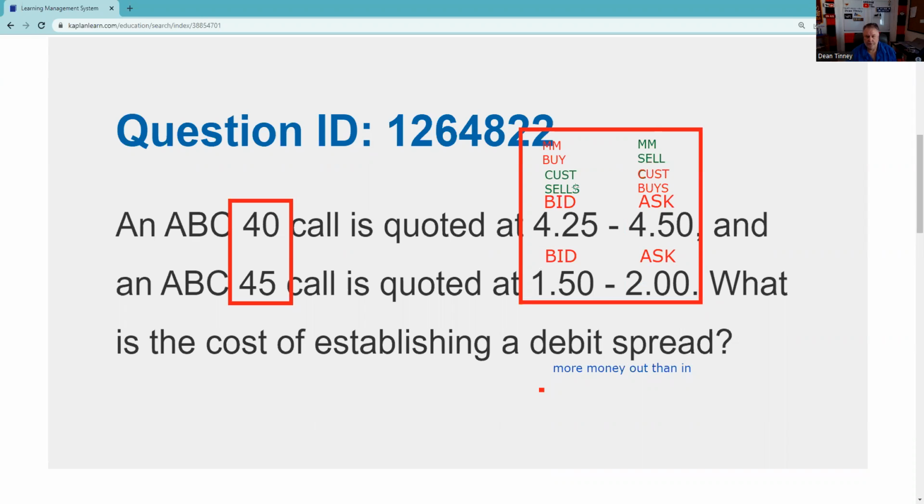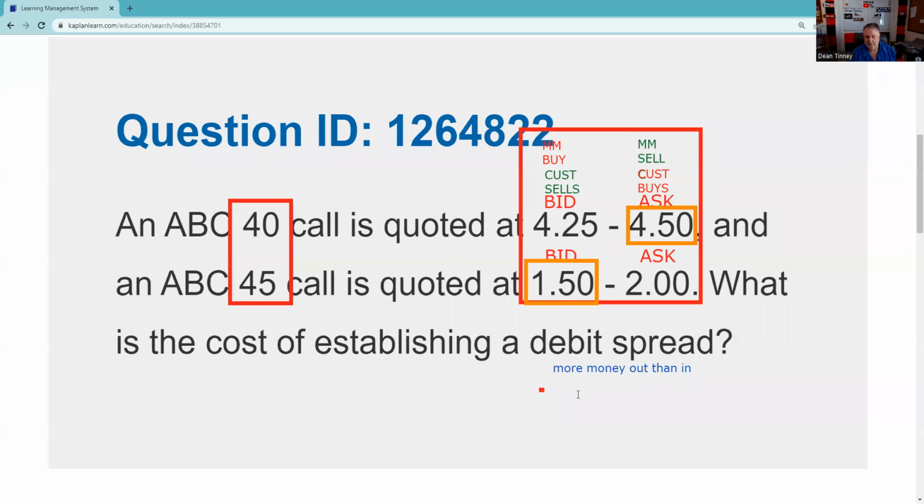And so over here, I'm going to be buying this one, and I'm going to be selling that one. So I'm going to be doing an opening purchase at 4.5, and an opening sale at 1.5, lowering my out-of-pocket cost to 3 points or $300. So there's our answer.